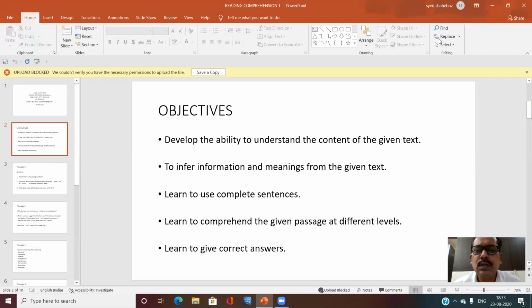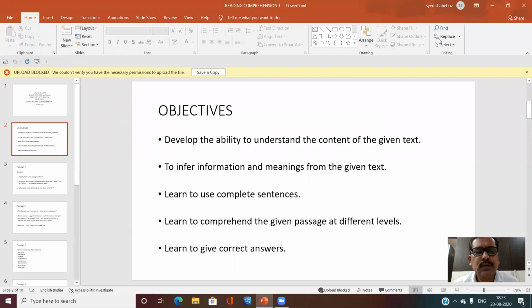Develop the ability to understand the content of the given text. The text is given. The student unseen text is given. Unseen passage will be given. The student has to understand the content of the text. So this lecture is aimed at developing such understanding to read and understand the unseen passage.